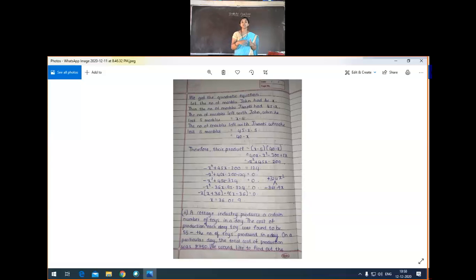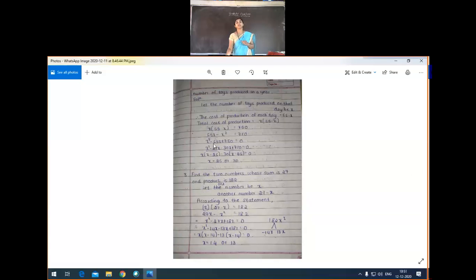Second problem in example 1 is a cottage industry producing a certain number of toys in a day. So we have to take the number of toys produced in a day as x. Then the cost of each toy we have to take as 55 minus x. The total cost on that particular day is 750. Then x into 55 minus x is equal to 750. So there we'll get a quadratic equation. What is that quadratic equation? Minus x square minus 55x plus 750 which is equal to 0.